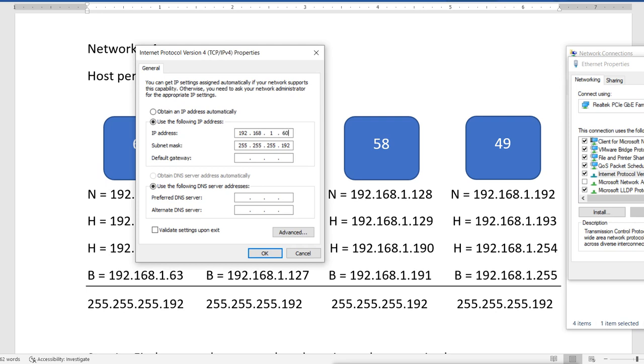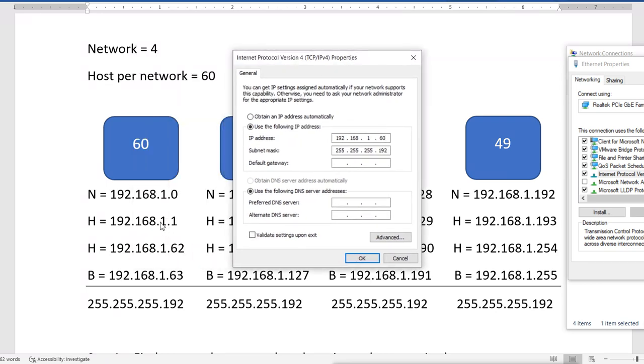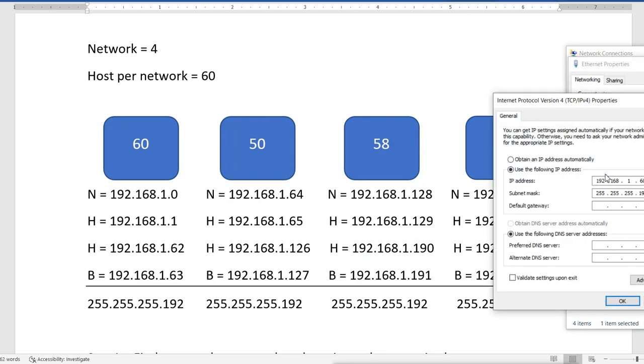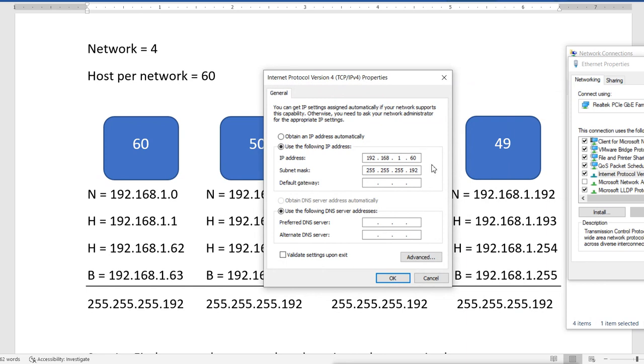Like if I want to use 1.60, it is available here. We can use from 1.1 to 1.62. When I try to use this, it is accepting that IP with that subnet mask. So our machine knows which is the network IP and which is the broadcast IP after doing the subnetting. It knows that there are 4 subnets, and how many IP addresses are available in each subnet. We did it manually here, but the machine has a formula and uses it automatically.